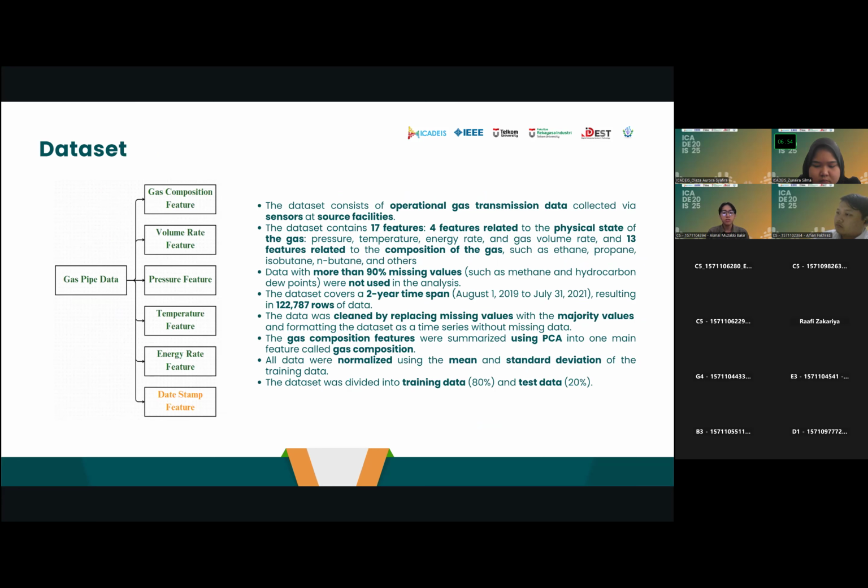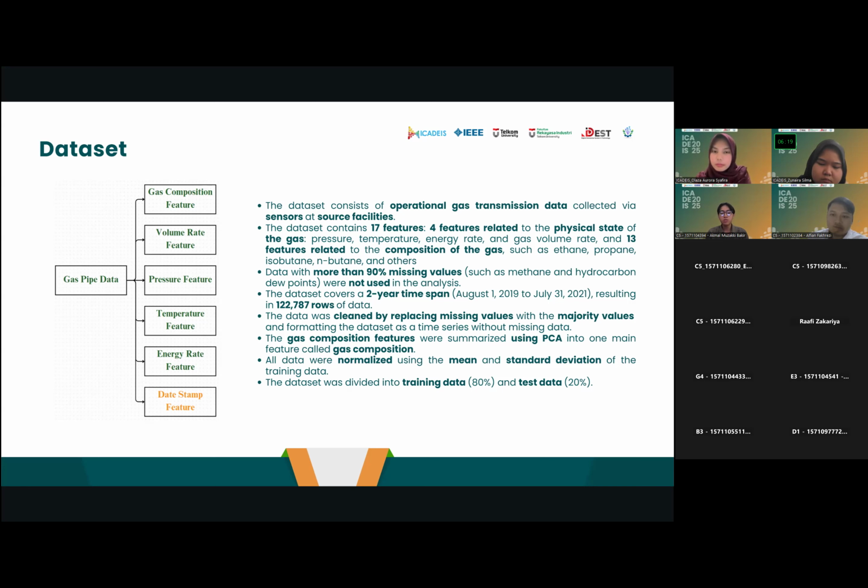Our dataset consists of 17 features, of which 4 are related to the physical components of gas, and the rest are components of gas composition. The dataset was taken from 1st August 2019 to 31 July 2021, resulting in 120K total data. Features with more than 90% missing values were not used in the analysis because there are too many missing values.